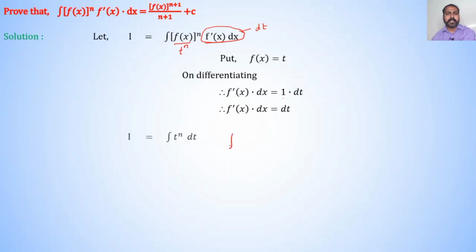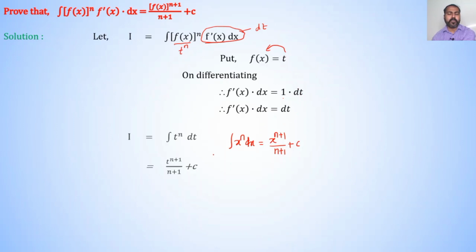We know that integration of x raised to n dx is x raised to n plus 1 upon n plus 1 plus constant of integration c. So, integration of t raised to n dt is t raised to n plus 1 upon n plus 1 plus c. But what is t?